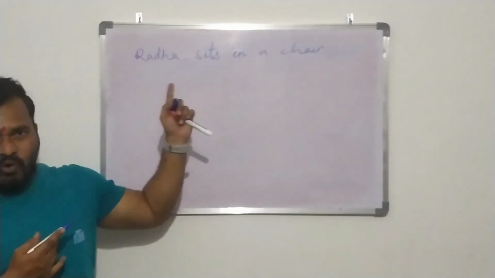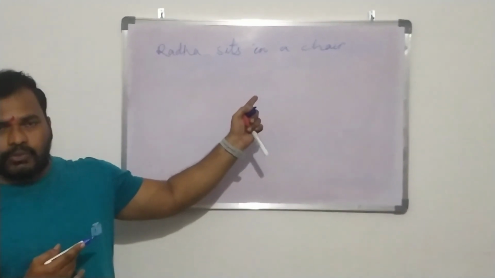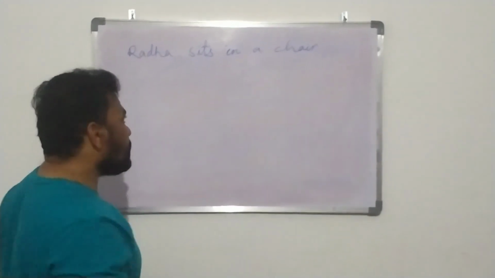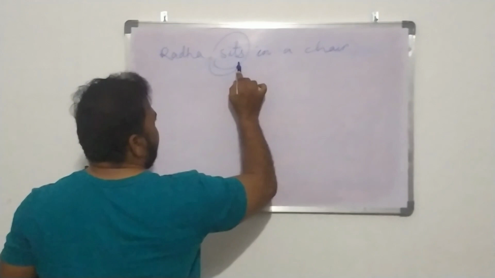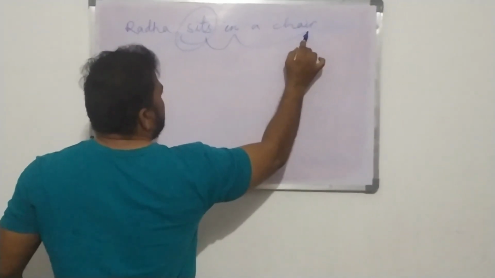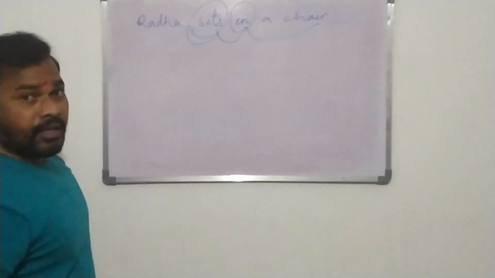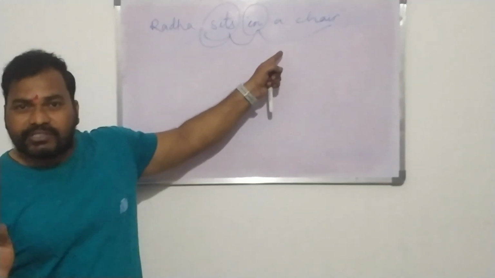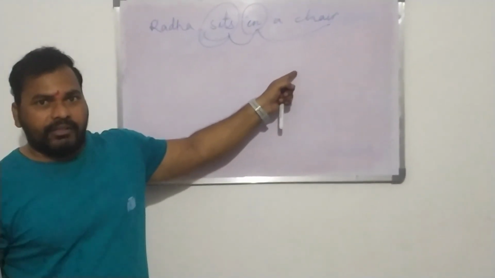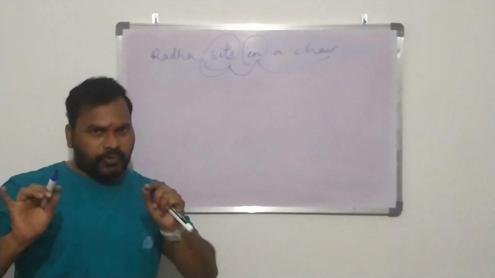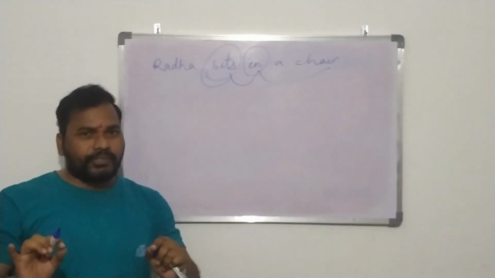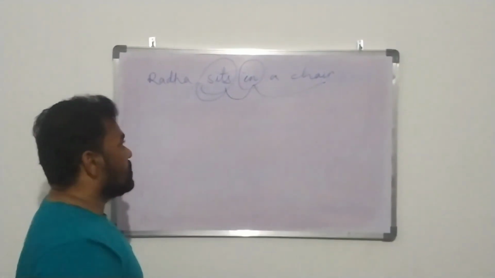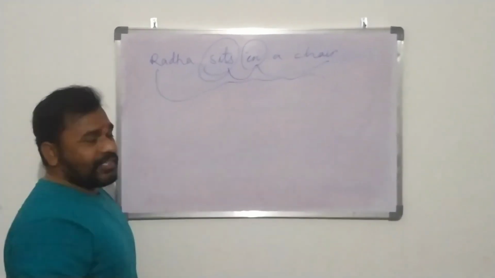If you think it is in active voice, do you think it can be changed into passive voice? No. Why? Because the verb is not immediately followed by an object, but by a preposition. A verb which is immediately followed by a preposition can never be converted into passive voice. So it is one of the crucial, important rules when we are supposed to change voices from active voice into passive voice and passive into active. So now this cannot be changed into passive voice.